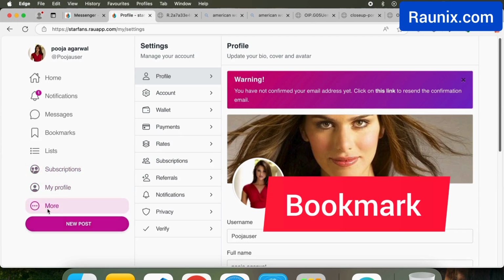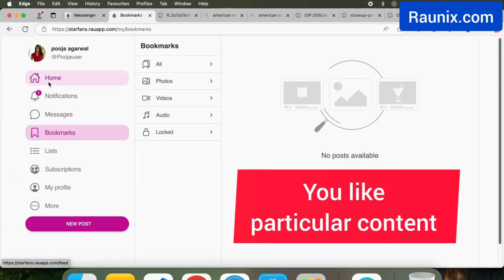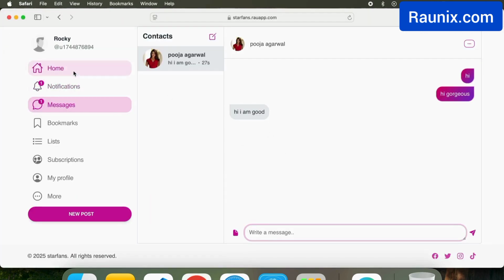You can also bookmark. So let's say if you want to like a particular content, you want to bookmark it and you want to check it later on, then you can easily do that.